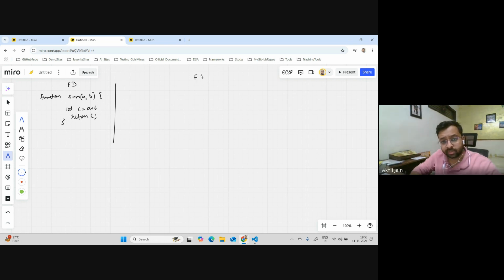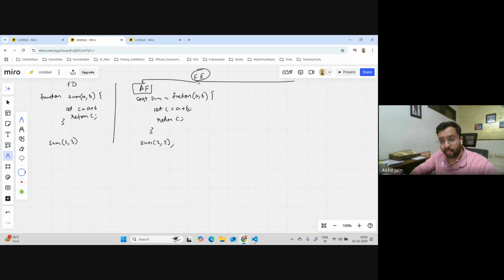Now function expression, the first part is anonymous function, and here I will write something like this: const sum equals function a, b, and I will write here let c equals a plus b, return c. In both approaches I am achieving the same objective. How am I calling this? I'm just saying sum 2, 3, and here also I'm just calling sum 2, 3. Now the third approach, which is a part of function expression, how do we write it here?